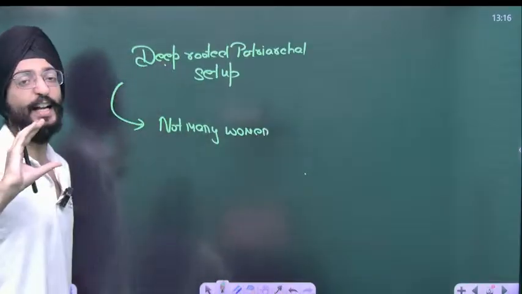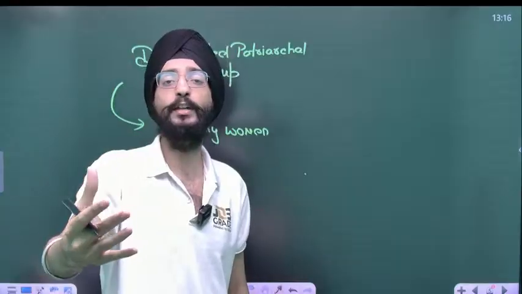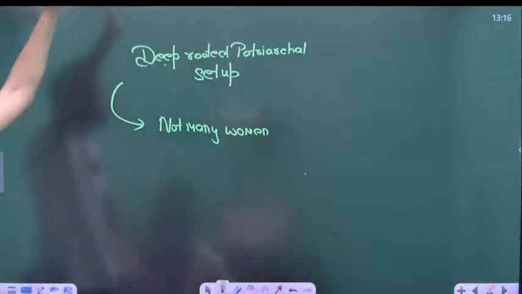It doesn't even seem that they are working. You can't identify too much disguised unemployment. Why? Because there has been a deep-rooted patriarchal setup.